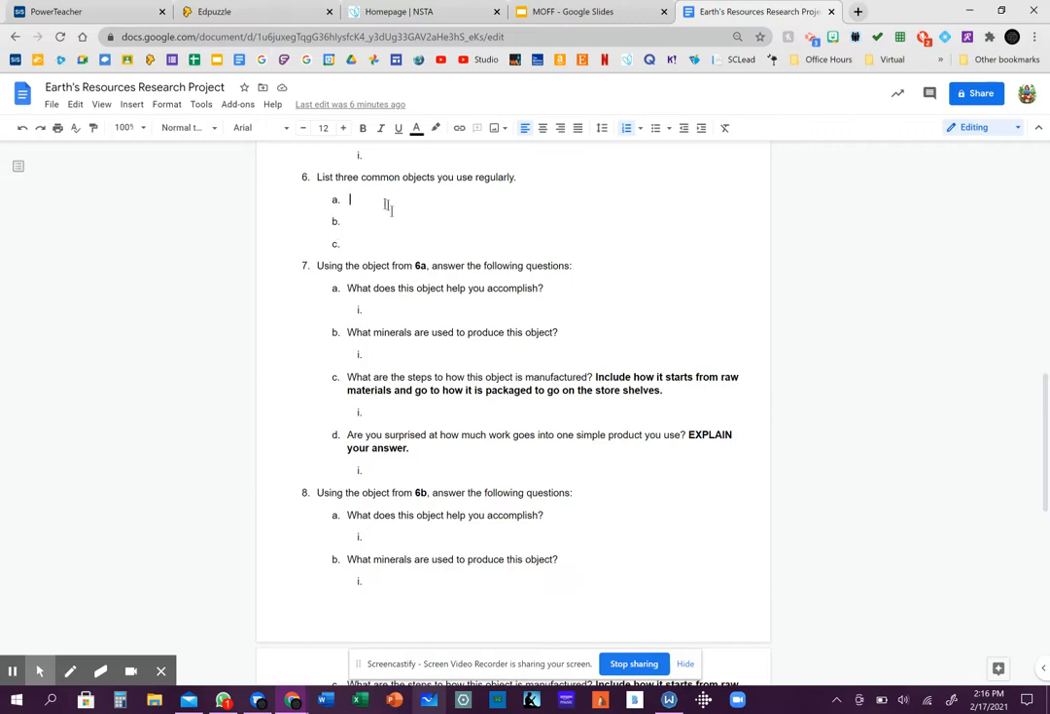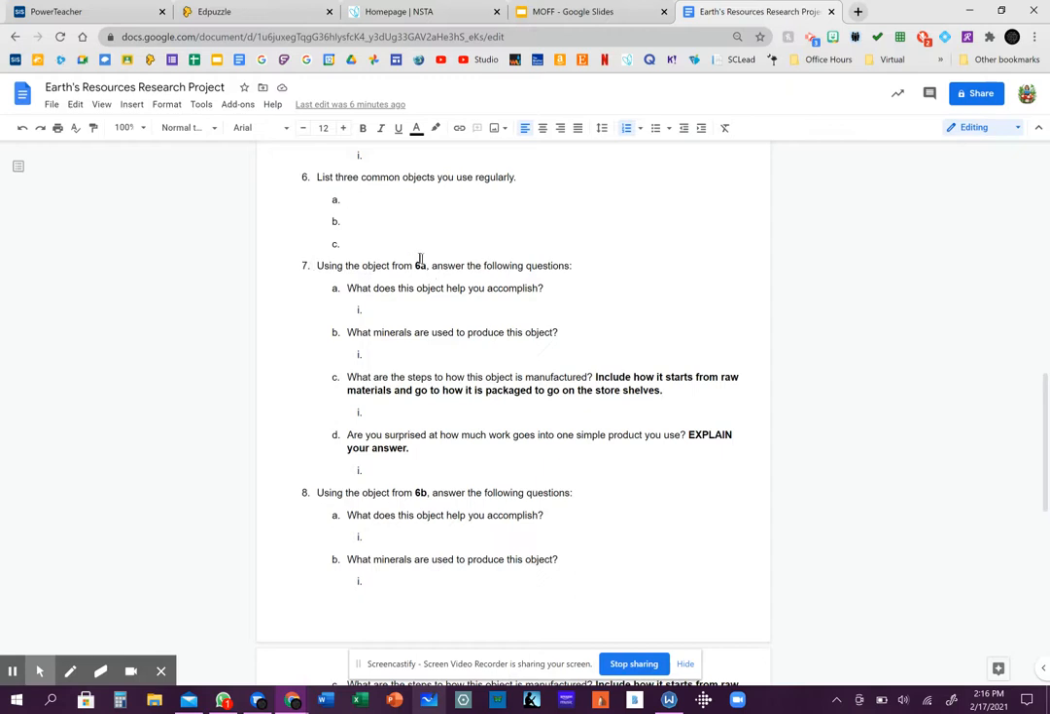You could say pens, markers, Sharpies, any of that stuff. 3 objects that you use. You could say hairspray, makeup, nail polish, anything. Just an object that you use regularly. You don't have to use it every day, but you could talk about something that's used once a week, once a year, okay? Keep that in mind. I'm asking you to list 3 common objects, okay?